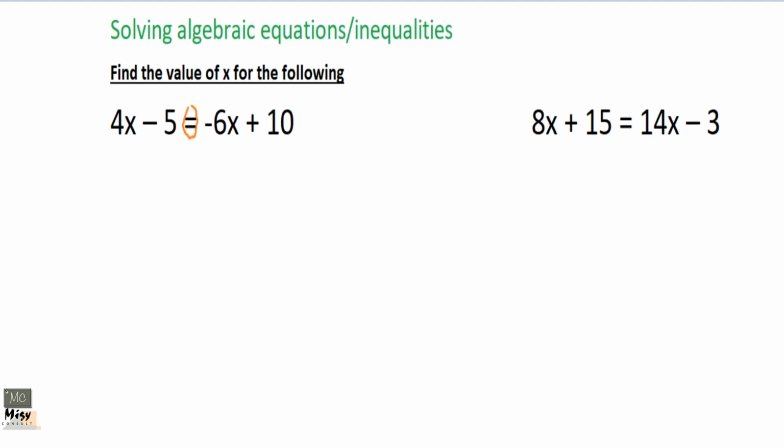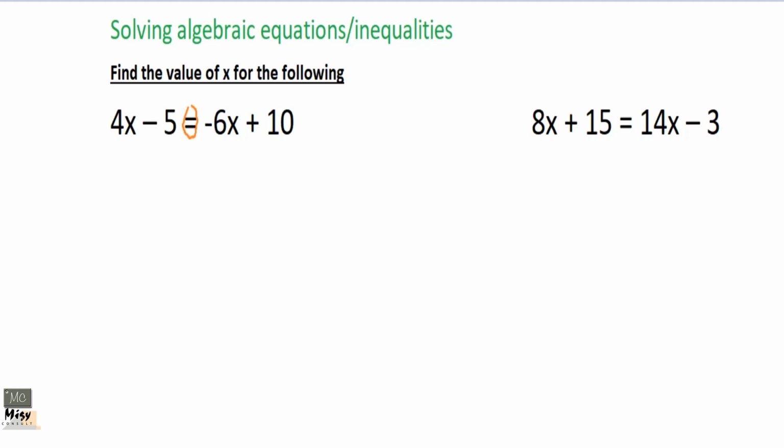So now, this is the caution I'm going to give you from the beginning, and you have to take this seriously throughout. Anytime you are making something the subject, or you are finding any variable, make sure you move all the smaller ones to where the bigger ones are. Listen carefully. Move the smaller one to the side where the bigger ones are. So if the big one is on the left hand side of the equation sign or inequality sign, move it there. It doesn't matter where it is.